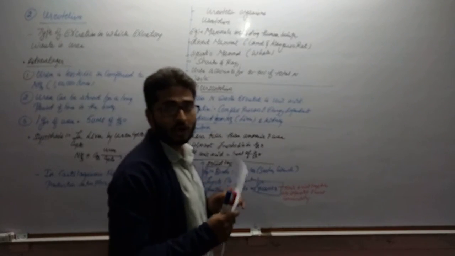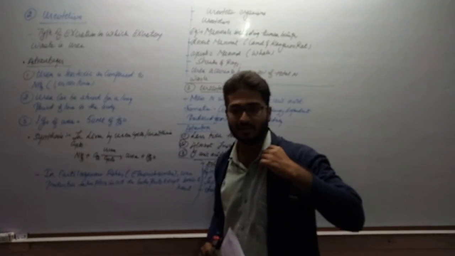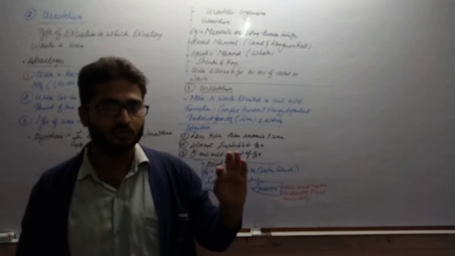So this is all about the three major nitrogenous wastes that are excreted by the majority of organisms: ammonia, urea and uric acid.